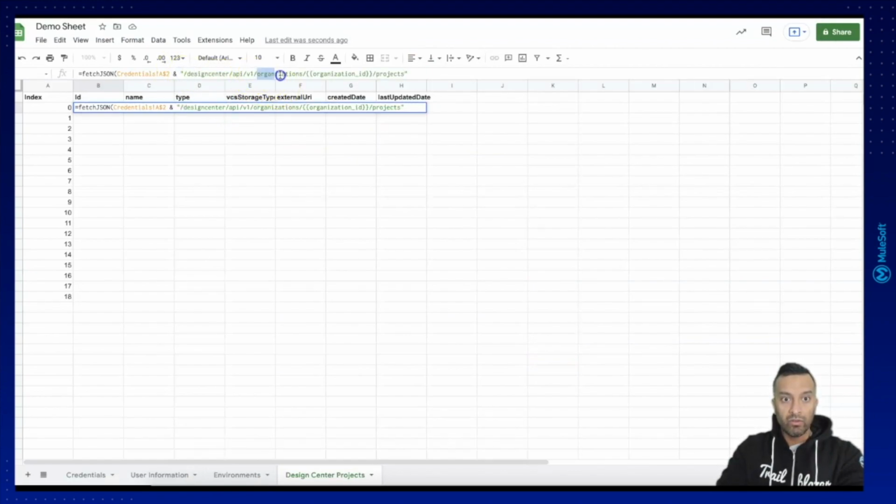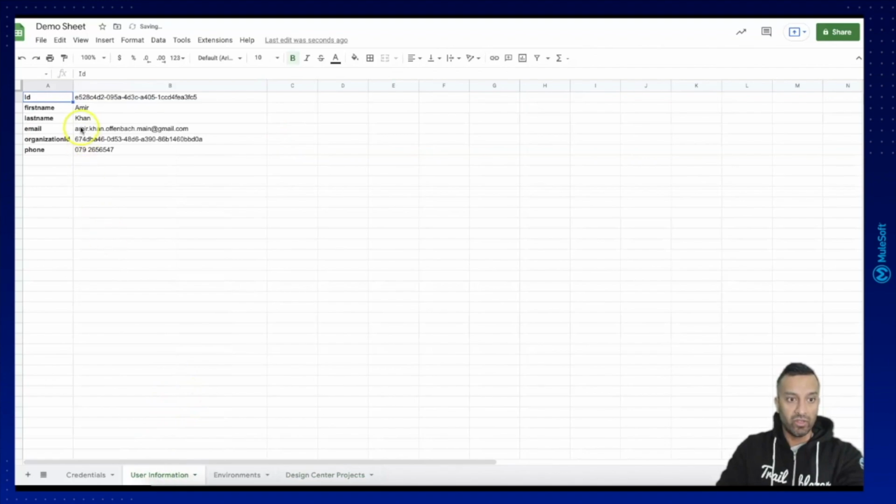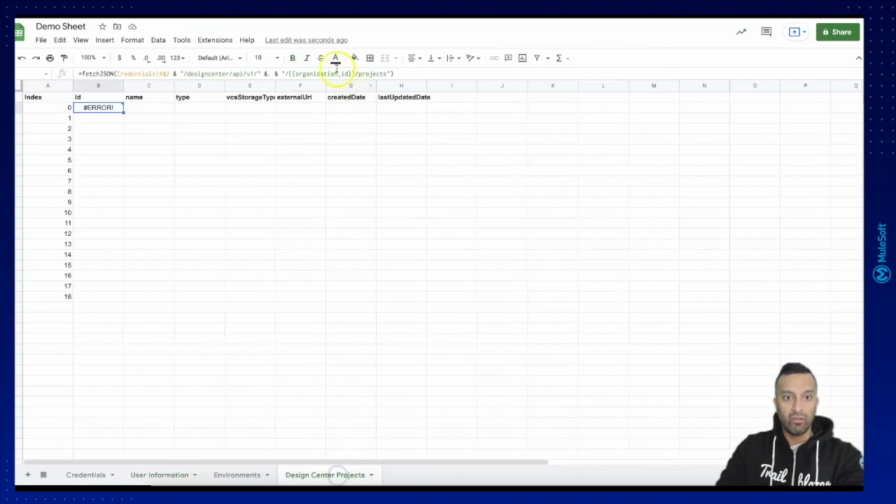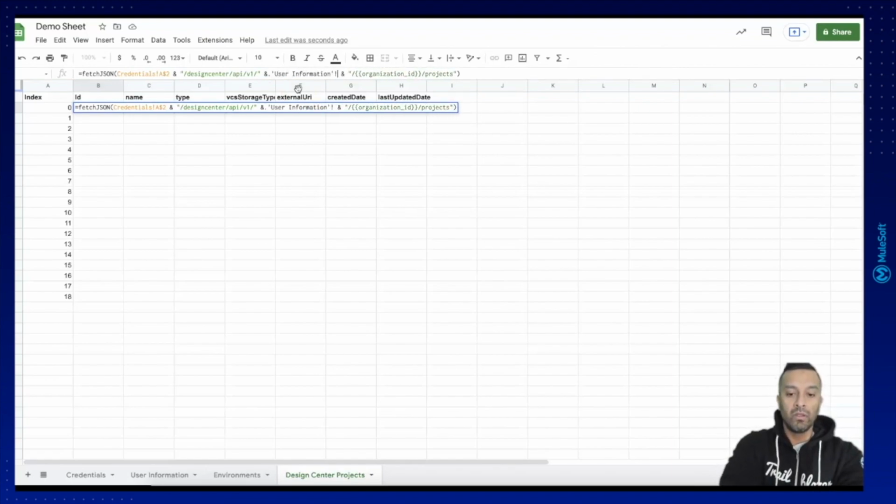And in the URL, you can see we have also the organization ID, which we definitely need to replace here with the organization ID we extracted from the user information list. So let's say this is B5. So I go back here again, and then it is user information $5, as it will be always there.